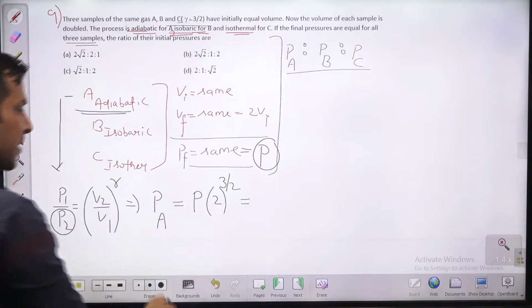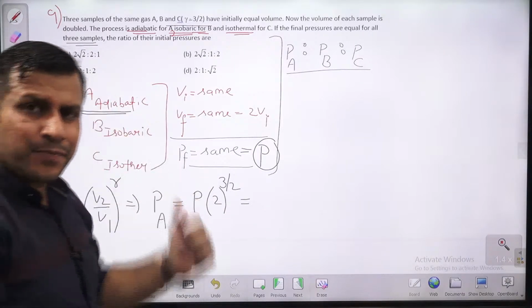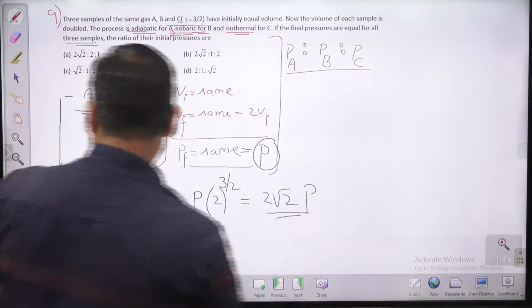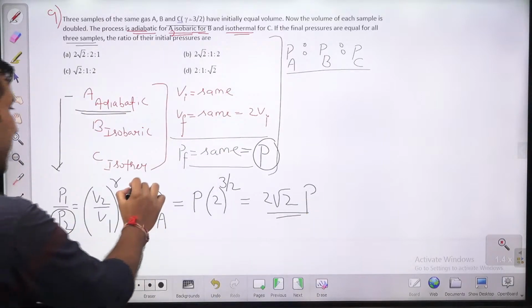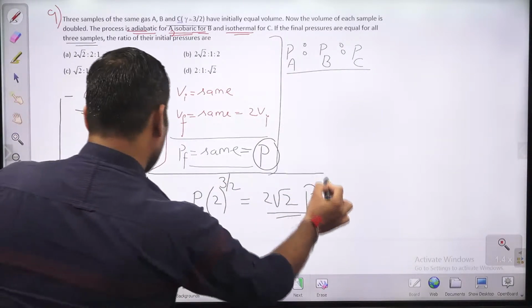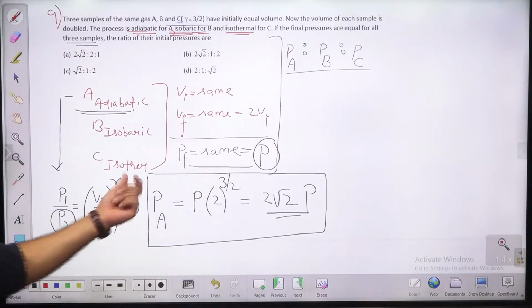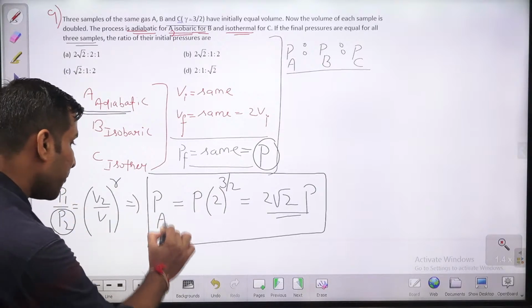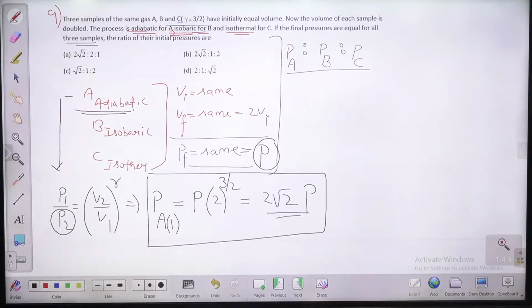So 2 का cube, it will be 2 under root 2P. Yes or no guys? Sorry, initial pressure for A is 2 under root 2P.